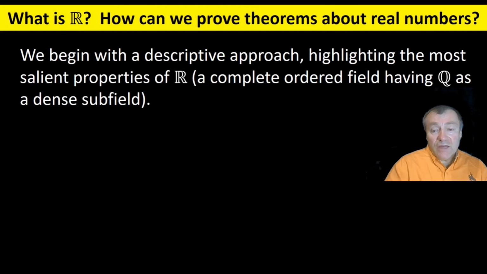Over the course of a few lectures, we'll say more. The real numbers are a complete ordered field, having the rational numbers as a dense subfield. And then that pretty much nails it down. There are several waypoints on the road to get to there, so it'll take us a few lectures still to be able to say what we mean by all that.